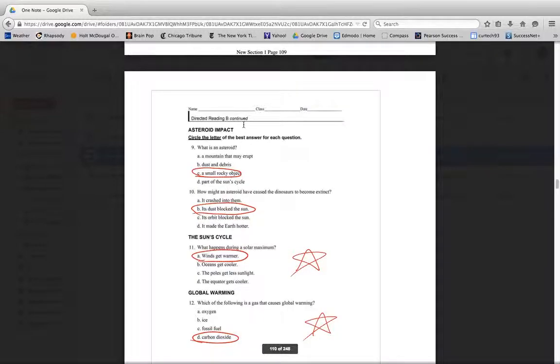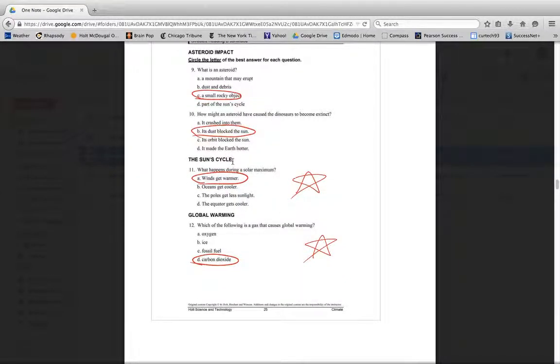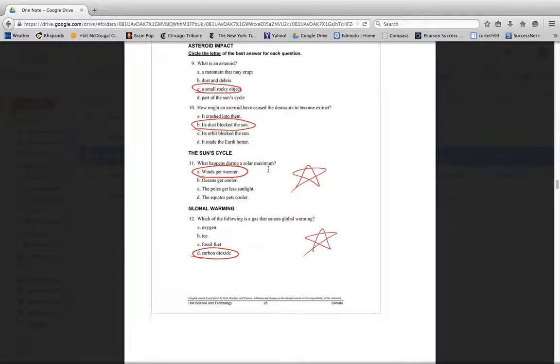Asteroid impacts are kind of similar to volcanic eruptions. When an asteroid hits the Earth, it sends a lot of debris and dust into the atmosphere, and that blocks the sunlight. And then it gets colder. The sun's cycle: the sun has periods of solar maximums and periods of solar minimums. During a solar maximum, the climate will get warmer. A solar maximum means there are lots of these big explosions on the sun that are causing lots of radiation to come towards Earth.